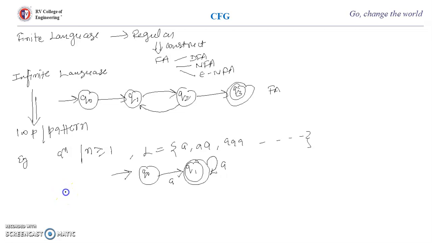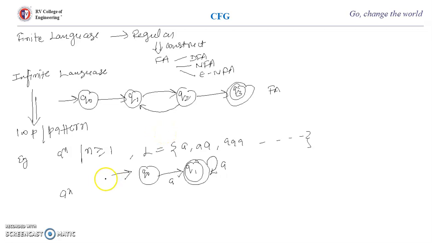Basically, why we say we can't construct a finite automata for an infinite language: finite automata cannot remember an infinite length string. That's why we can't construct a finite automata for some infinite languages. And if there is some loop or pattern, the machine need not remember anything. That's why we can construct it in a few cases.